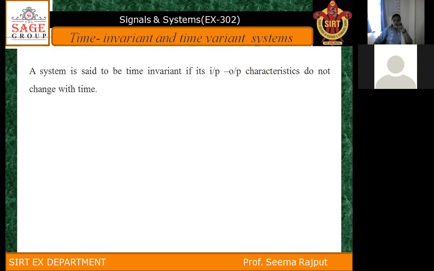Another one is time invariant and time variant systems. A system is said to be time invariant if its input-output characteristics do not change with time.